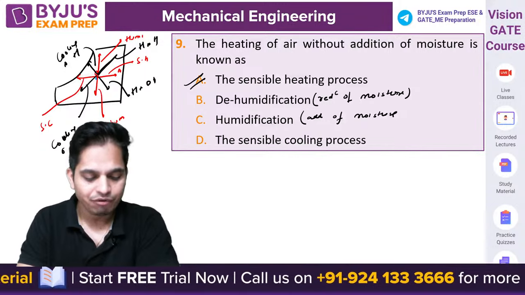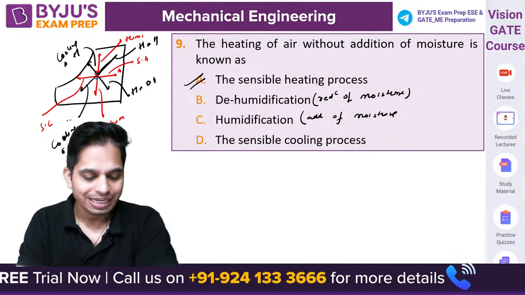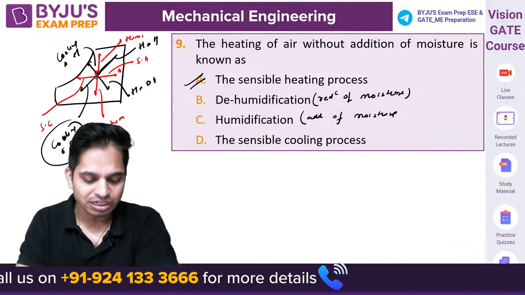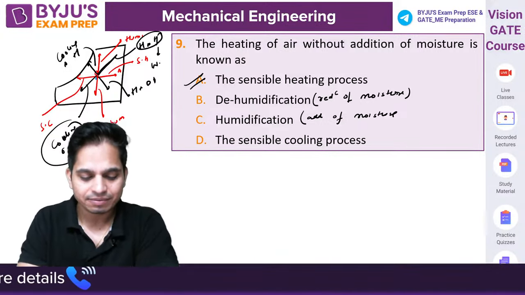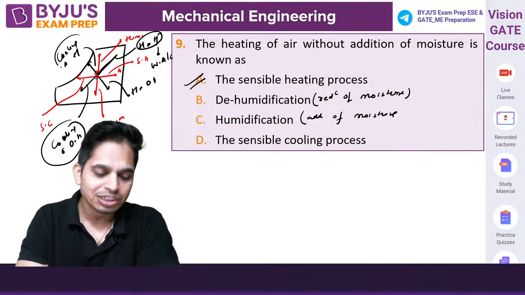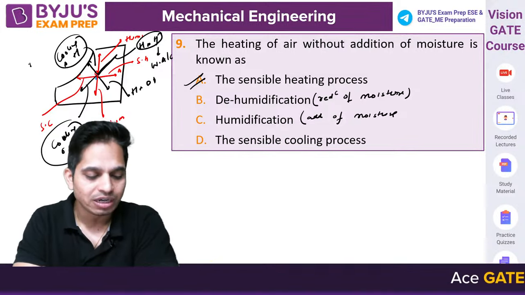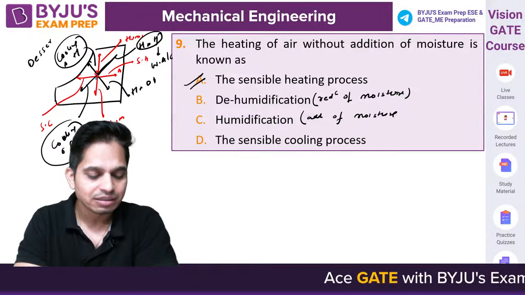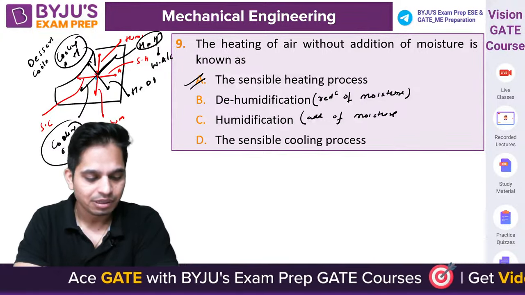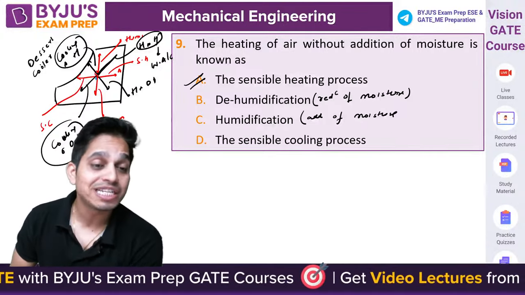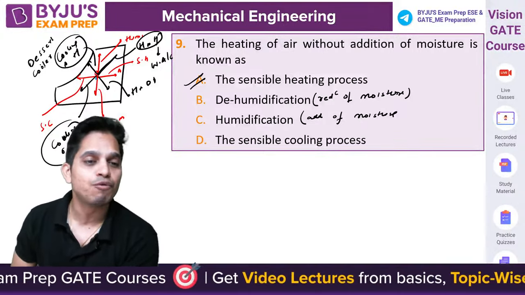Cooling and dehumidification, this you use for summer air conditioning. This you use for winter air conditioning. And this you use in your coolers, desert coolers, or your earthen pot. This concept is also called evaporative cooling.